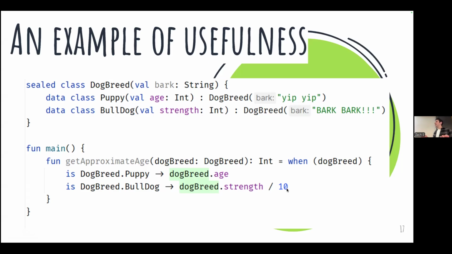So this is also something that you can do in an abstract class. You can take a dog breed and you can check what subclass it might be.